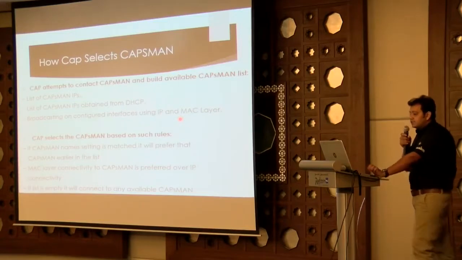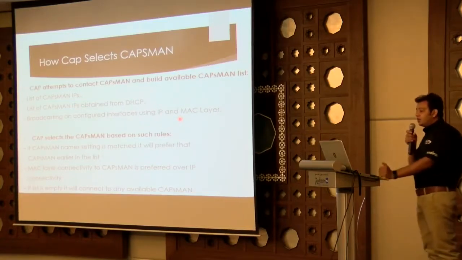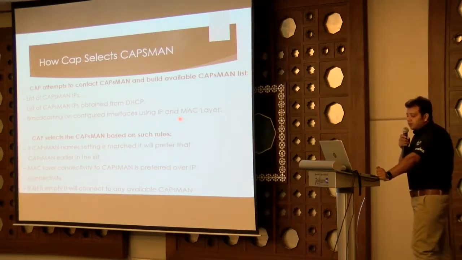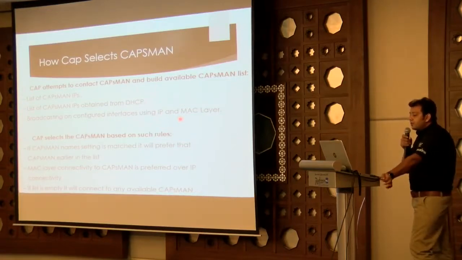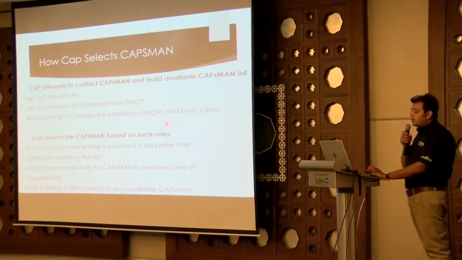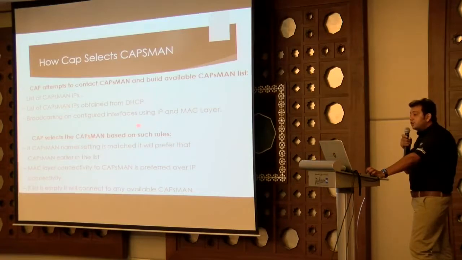How does the CAP select the CAPsMAN? We have already done the part where we made the controller. Now we come to the CAP. How will the CAP AP connect to the controller? The CAP attempts to connect to CAPsMAN and builds an available CAPsMAN list. The list of CAPsMAN IPs is obtained from the DHCP server, or by broadcasting on the configured interface using the IP and MAC layer. The CAP selects the CAPsMAN based on such rules.